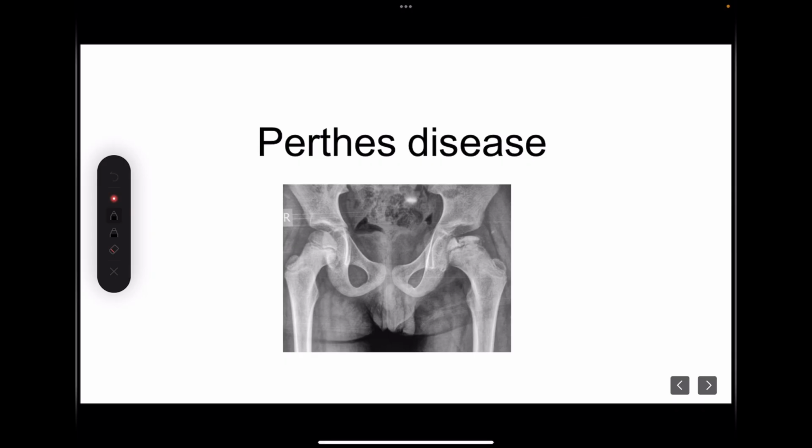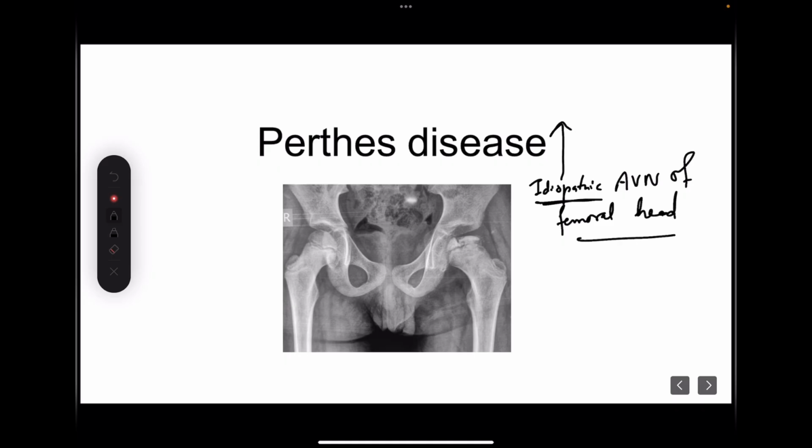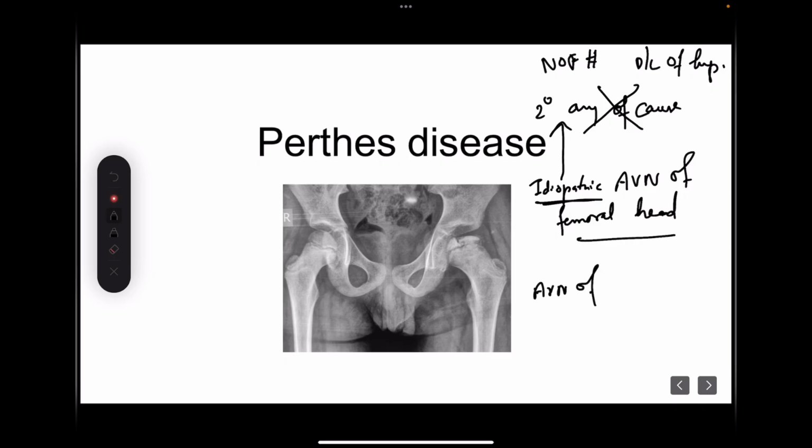What is Perthes disease? This is idiopathic avascular necrosis of the femoral head. By the word idiopathic, we mean that this is not happening secondary to any cause, not because of neck of femur fracture, not because of dislocation of the hip. And why are we discussing it as a different entity but not as avascular necrosis of adults? Why is it different from avascular necrosis of adults?